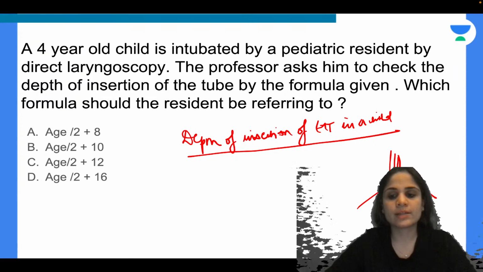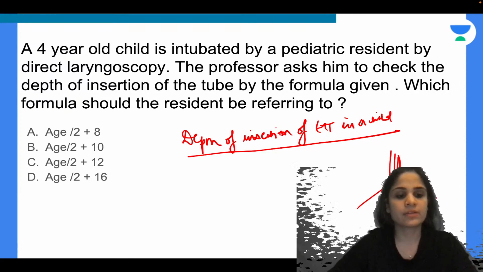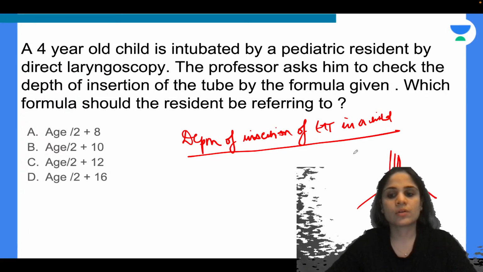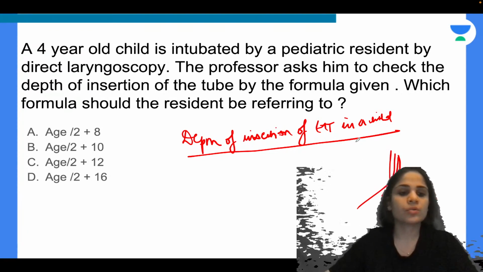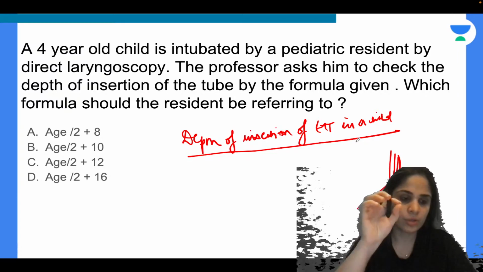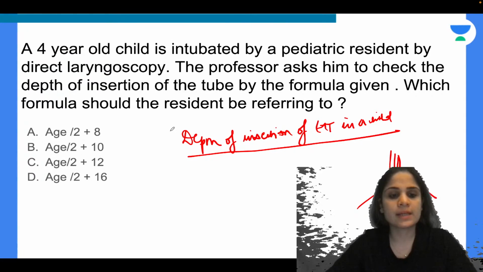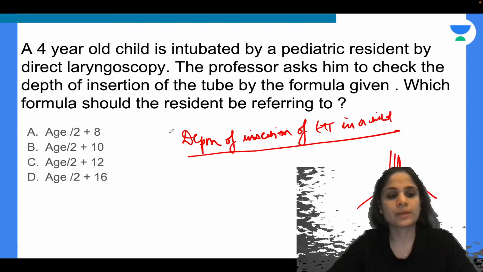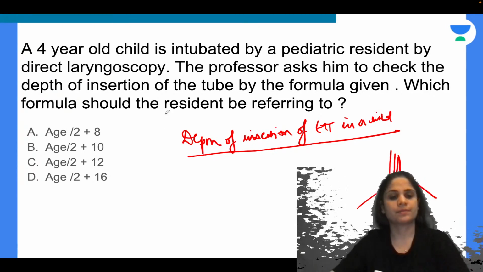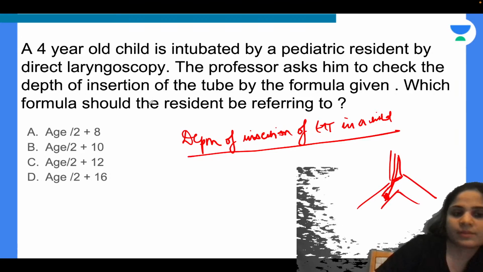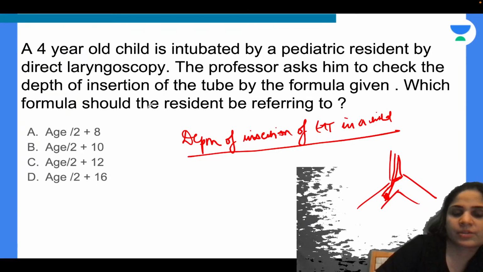So you want to avoid this, you want to make sure the tube ends over here in the trachea itself. So for that there is a formula to check how deep you want to put the tube. So what is the formula? H upon 2 plus 8, H upon 2 plus 10, H upon 2 plus 12, or H upon 2 plus 16. Sorry, I'm really sorry you guys are not able to see the picture. It's here.